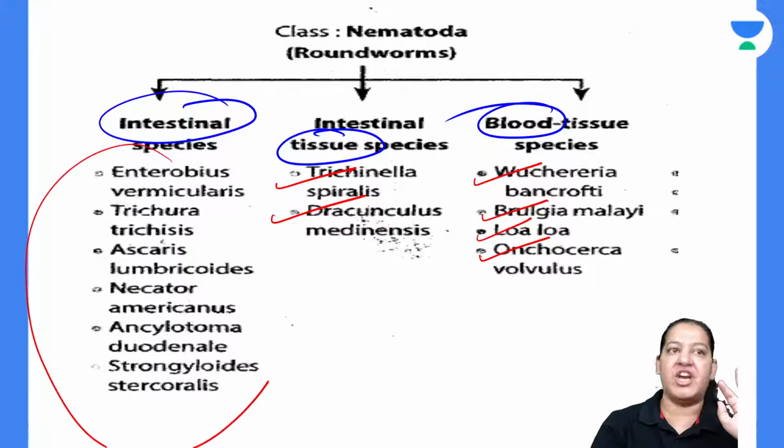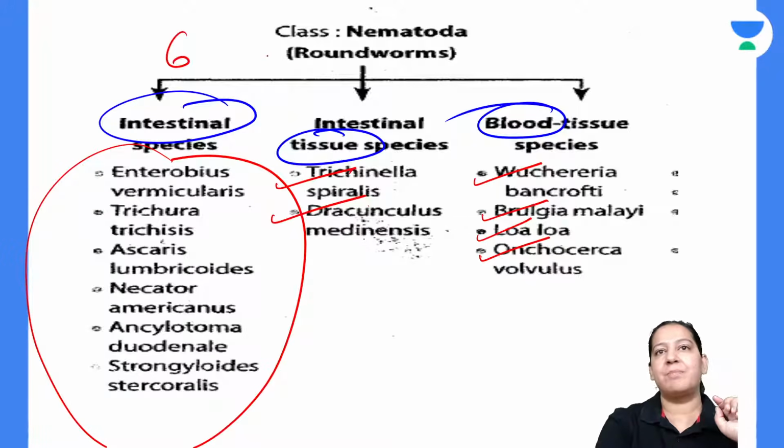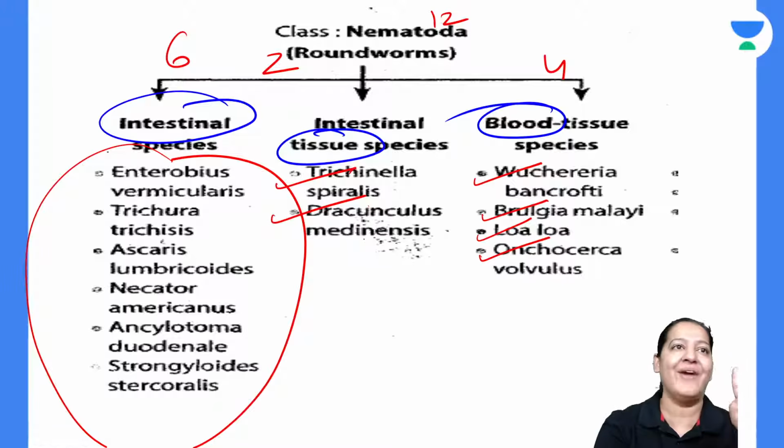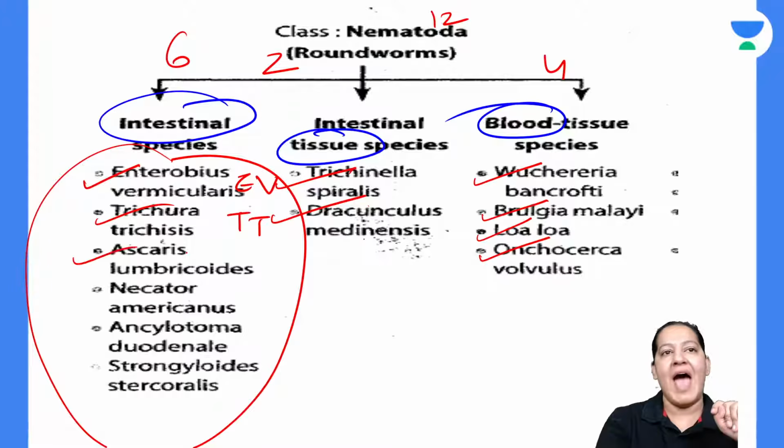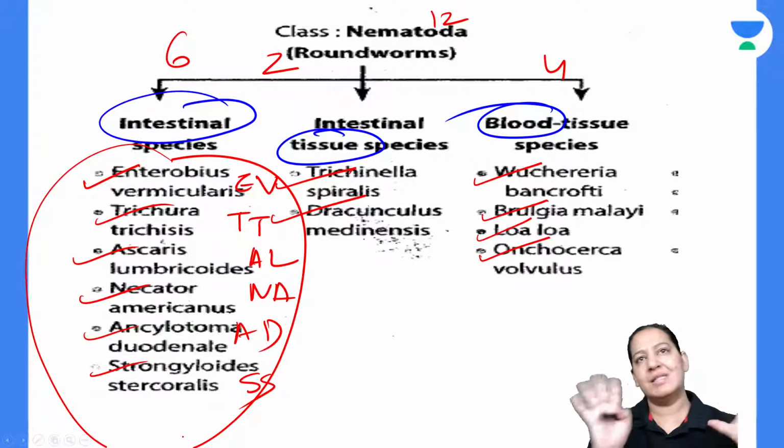And intestinal में 6 हैं. What are the 6? So 6 plus 2 plus 4, total 12 nematodes in your syllabus, right? You have to learn it, right? Enterobius vermicularis, Trichuris trichiura, Ascaris lumbricoides, Necator americanus, Ancylostoma duodenale, and Strongyloides stercoralis. So these 6 are the nematodes.